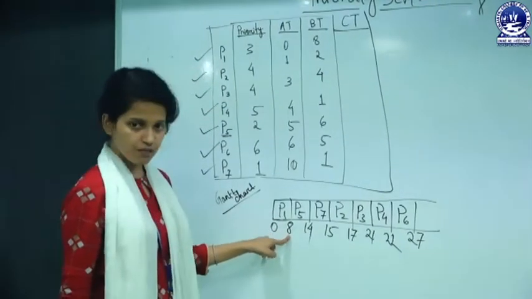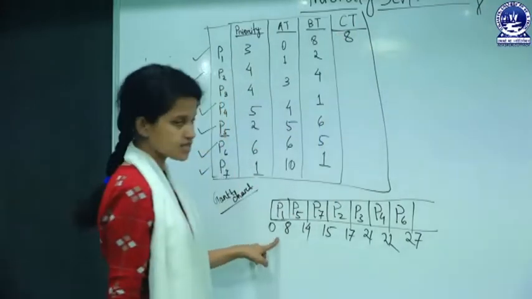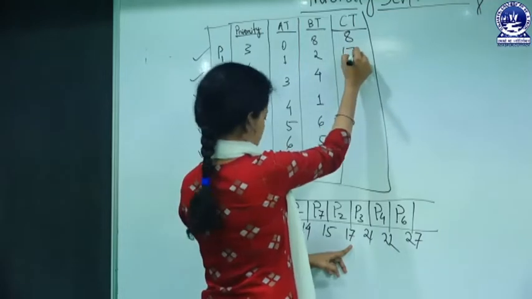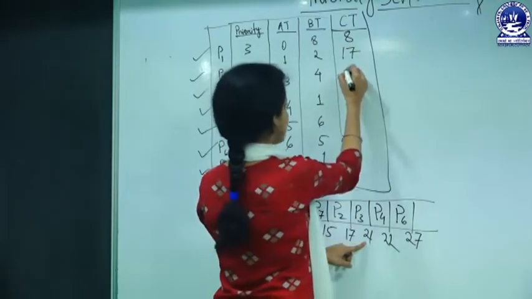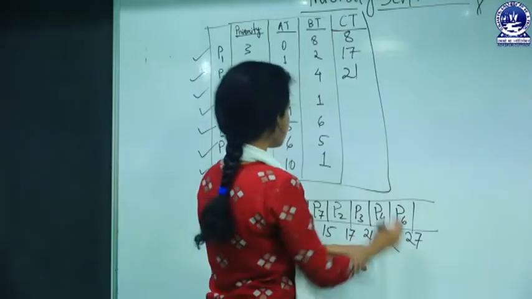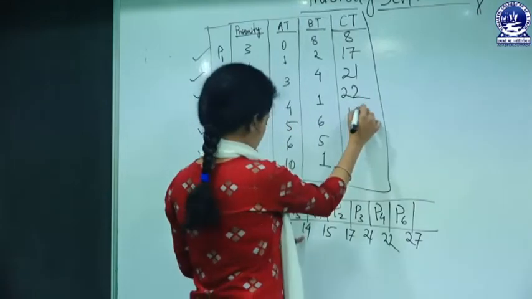At 8 milliseconds, P1 is completed. So completion time of P1 is 8. For P2, that is 17. For P3, 21, and the completion time of P4 is 22, and next is 14.